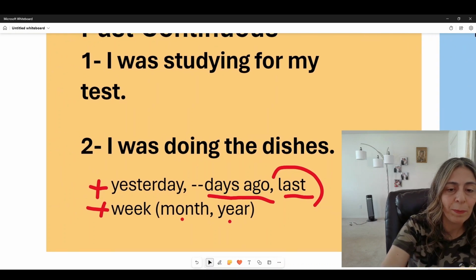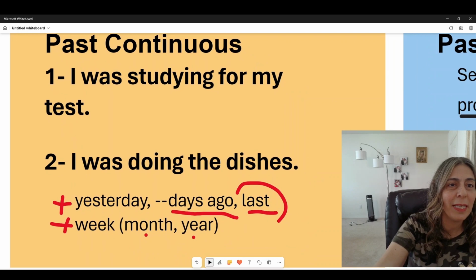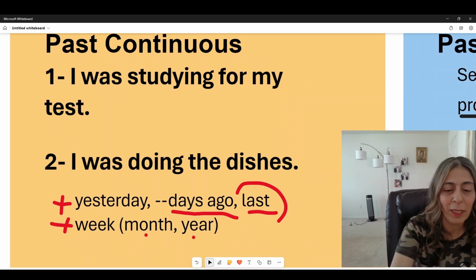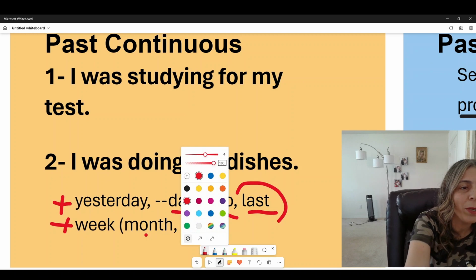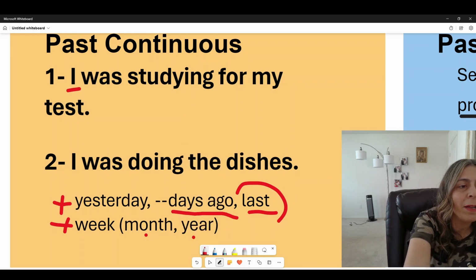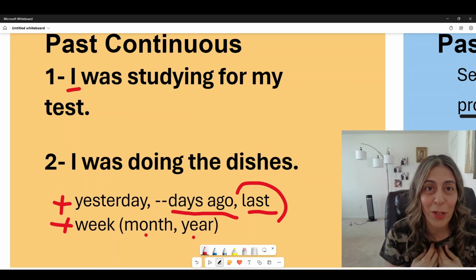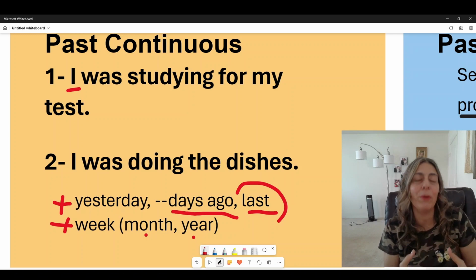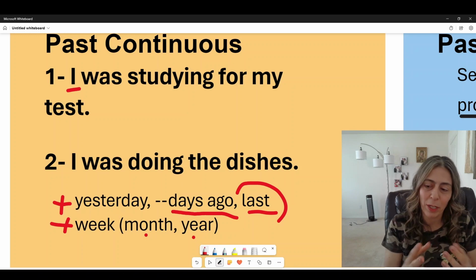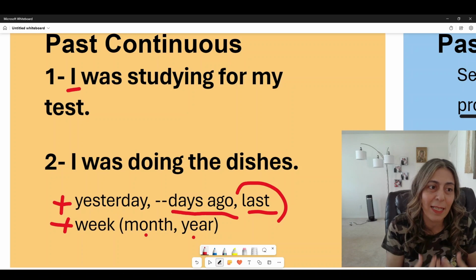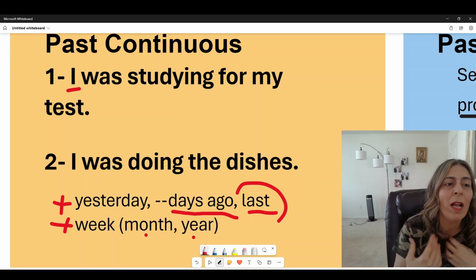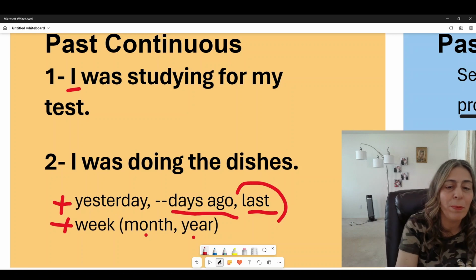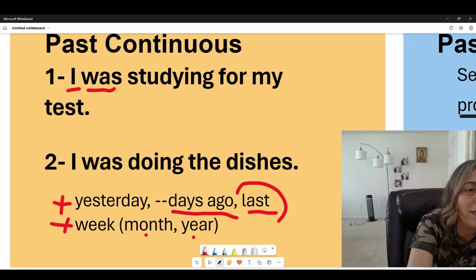So now, using the same words, the same sentences, for you just to understand how we use it. I is the subject or the pronoun. Here, I is a pronoun, but it's also the subject of the sentence. It's the center of the sentence. I'm talking about me. And then we have the verb to be here, was.